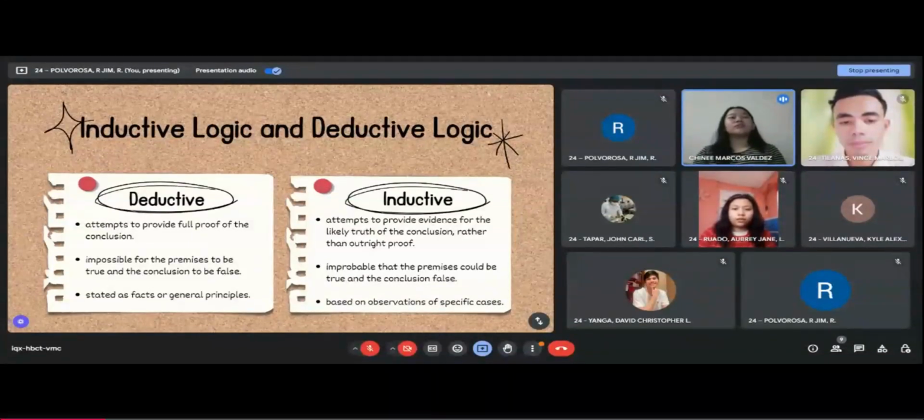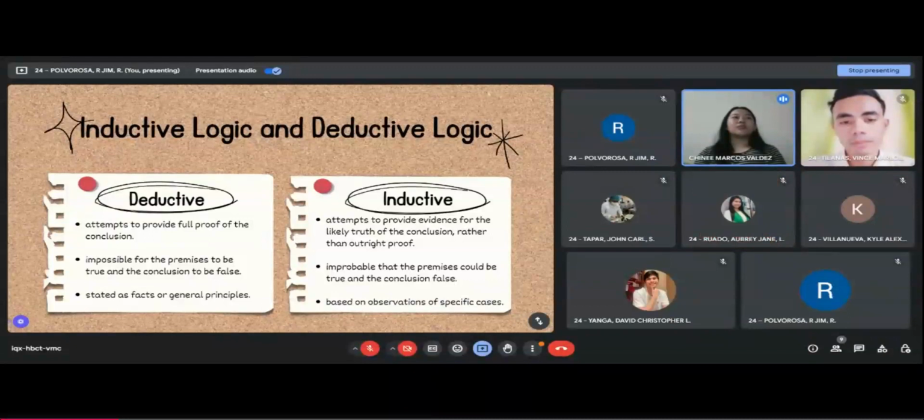I am going to discuss inductive and deductive logic. I know that this isn't the first time that we're going to hear these terms, since we've already encountered this in high school in our mathematics subject. So, let us first differentiate deductive from inductive logic. In deductive logic, it attempts to provide full proof of the conclusion. It is impossible for the premises to be true and the conclusion to be false.